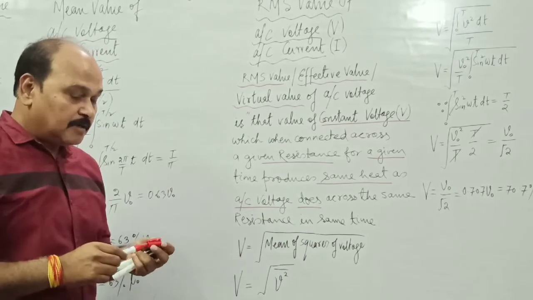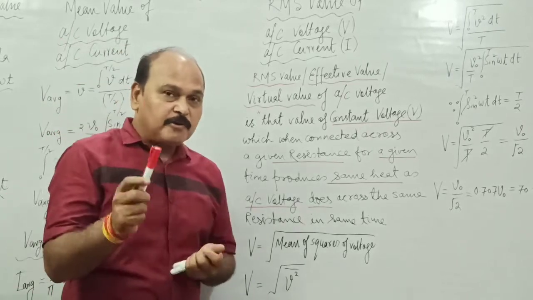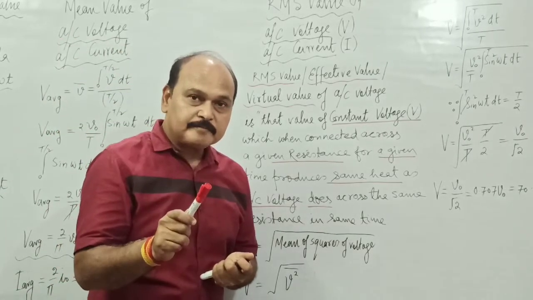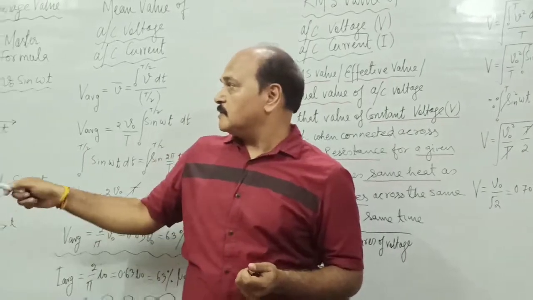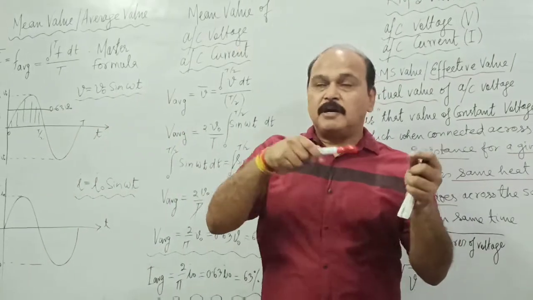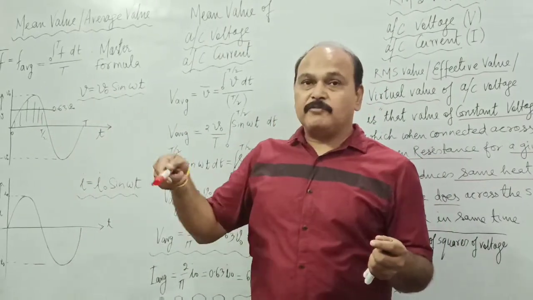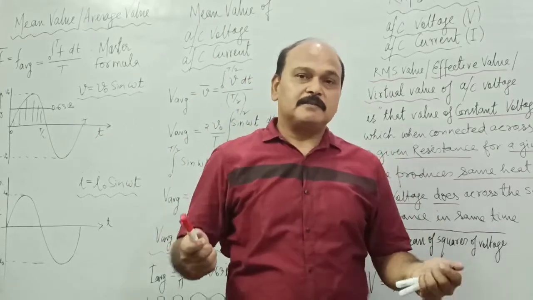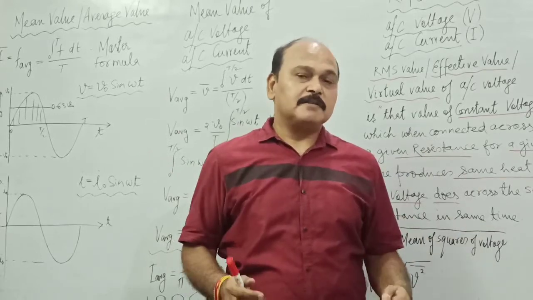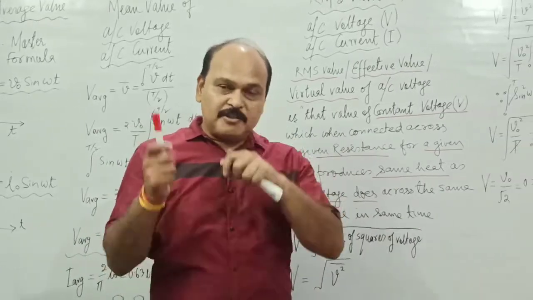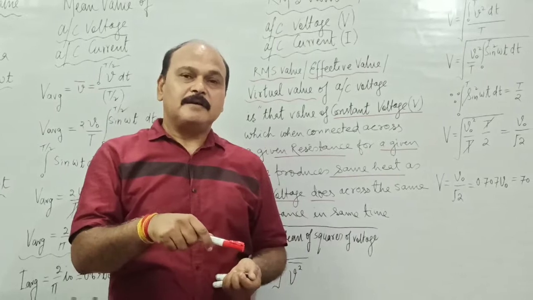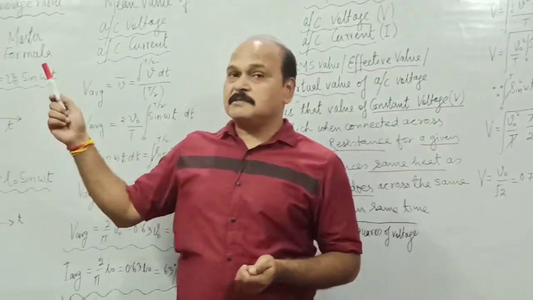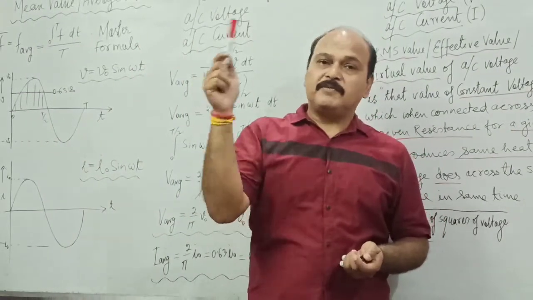I repeat, RMS value of this time varying alternating voltage is that value of steady voltage, DC voltage, constant voltage which produces the same heat as this time varying voltage does across a given resistance in given time.